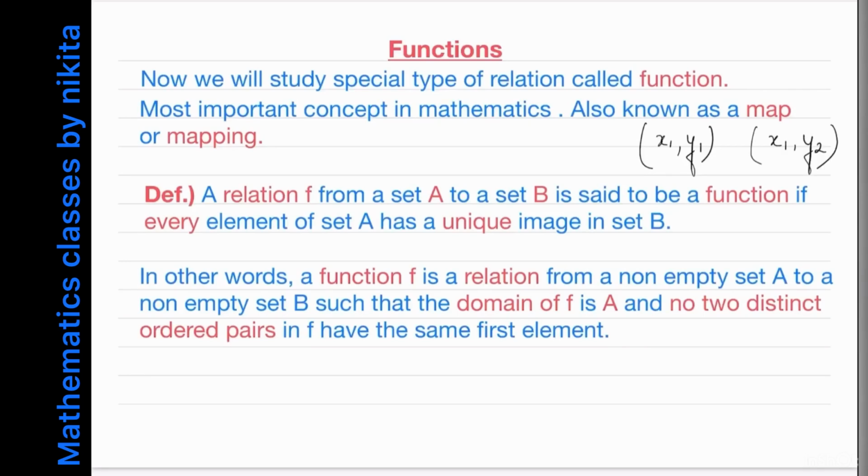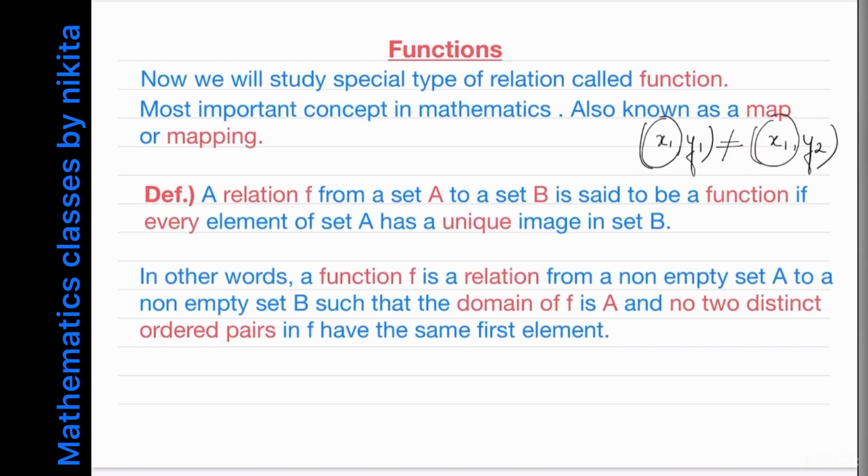So x1 is related to y1 as well as x1 is related to y2. So these are two distinct ordered pairs because y1 is not equal to y2. Okay, so these are two distinct ordered pairs. They are not equal, but their first elements are equal. So that means this element which is coming from A has two images. So therefore this relation will not be a function.